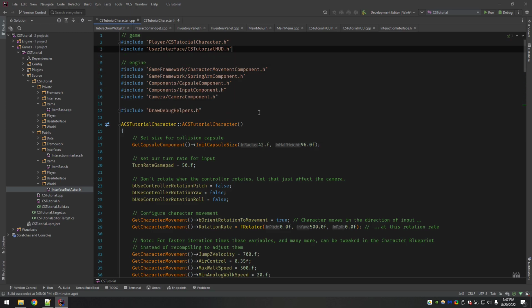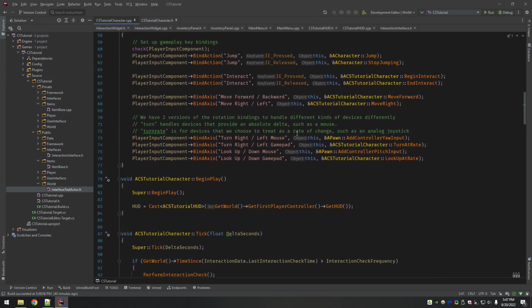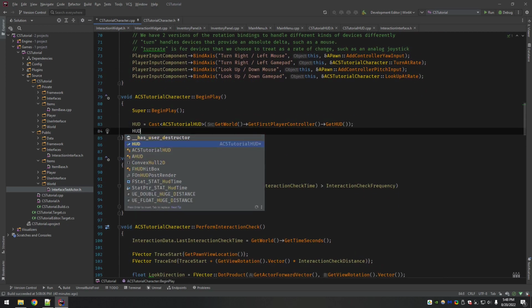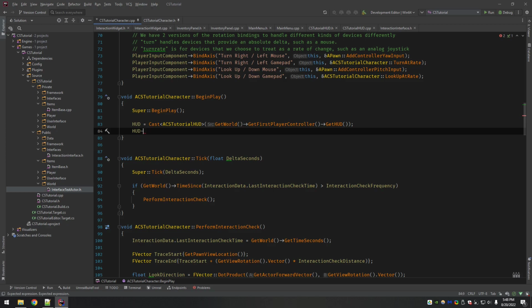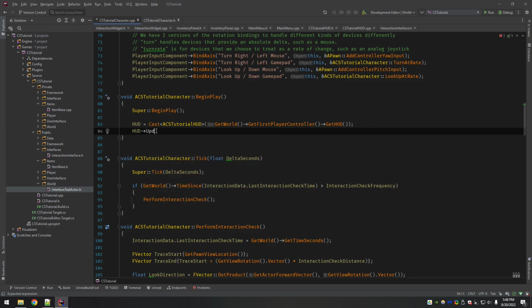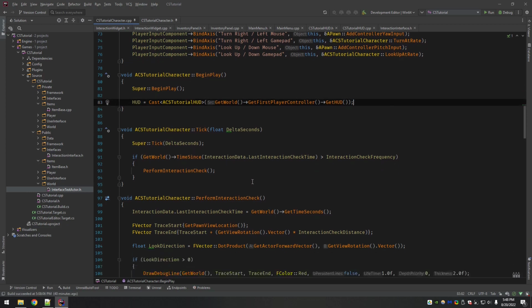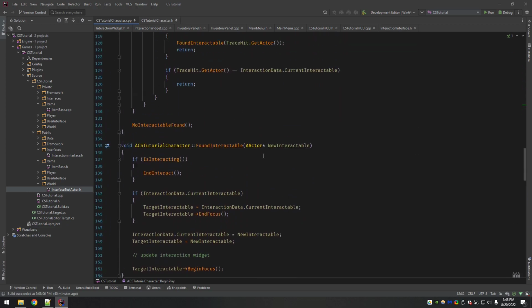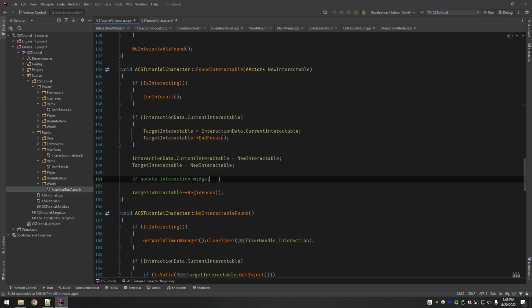Can't remember. All right, I'm putting this up here in the game includes. Okay, so now if you look and we go to access the HUD pointer, we have update interaction widget. So this is what we need. But where are we going to call it? Well, the found interactable. See, I left this placeholder comment from before.